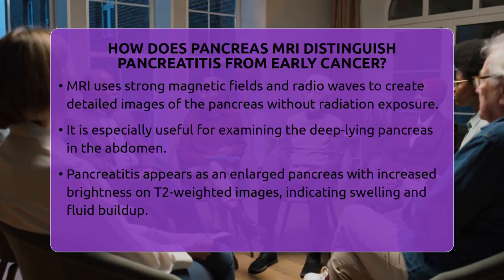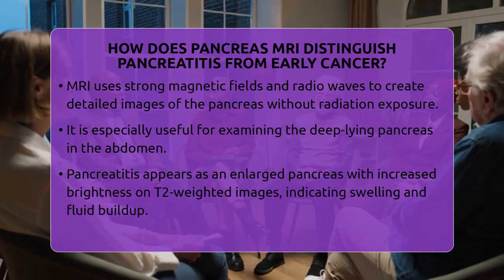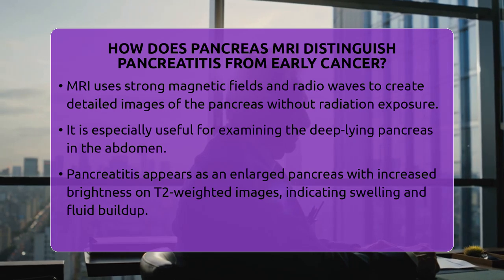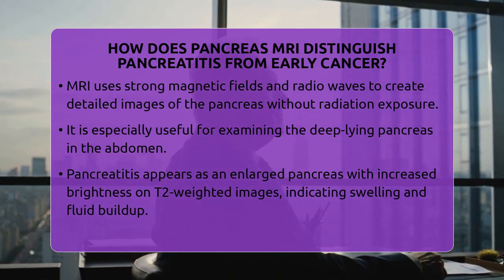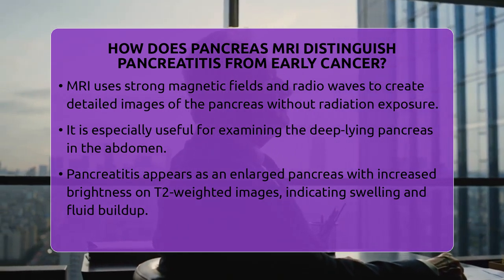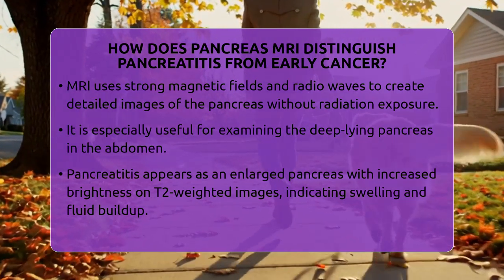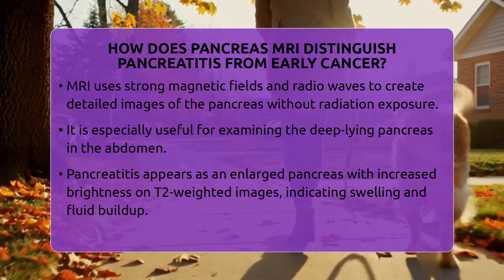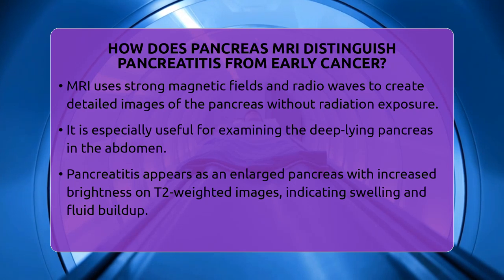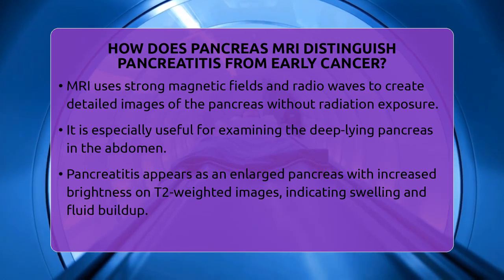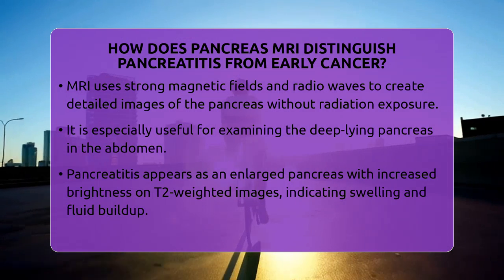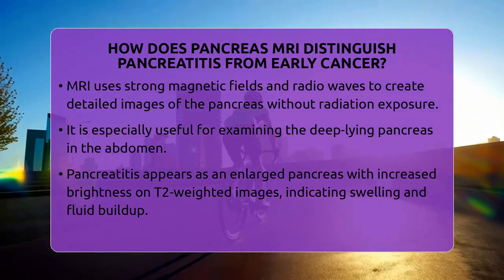How does pancreas MRI distinguish pancreatitis from early cancer? Imagine trying to tell apart two very similar-looking puzzles. Both involve the pancreas, but one is inflamed, and the other is developing a tumor. Magnetic resonance imaging, or MRI, helps doctors solve this puzzle by providing detailed pictures of the pancreas and surrounding tissues.